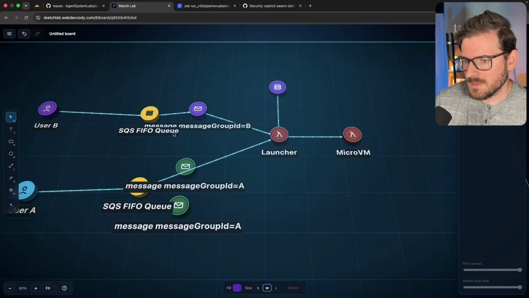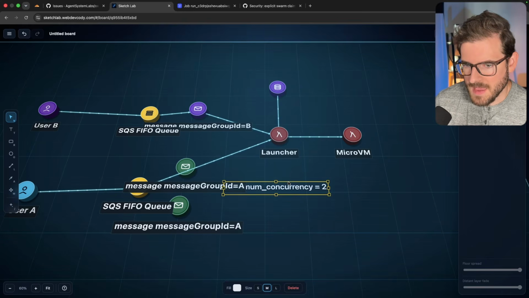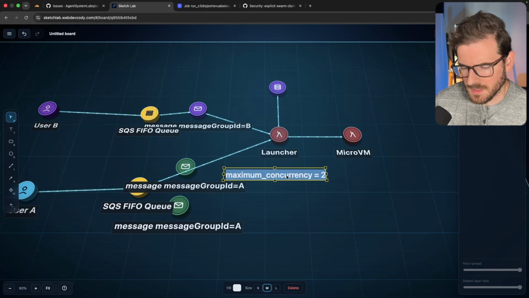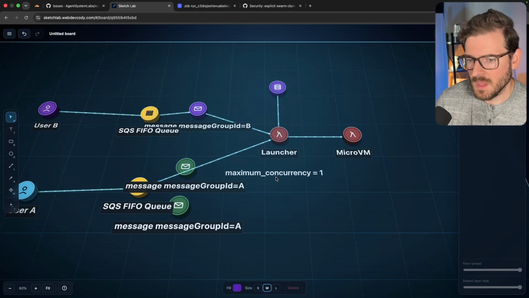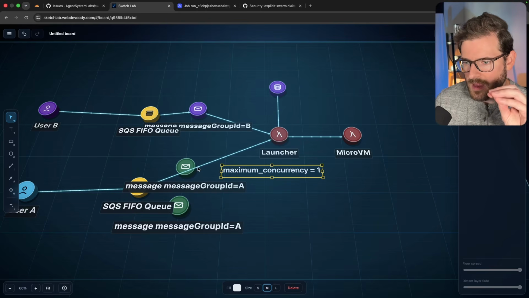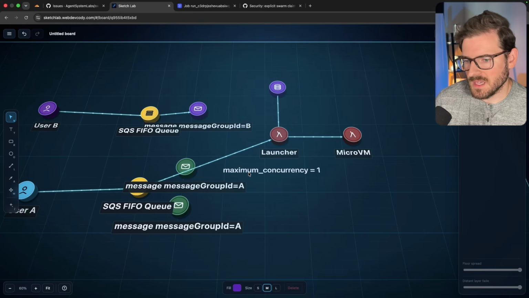So when it comes to a FIFO queue, there's actually something called maximum concurrency, which you can set up to, I believe, 1,000 or something, or you can set it to 1. This is going to limit how many active messages the launchers can actually pick up. So if you have this set to 1, this means that you can only run one worker launcher at a time until this is done, and then we can go ahead and pick up the next one.